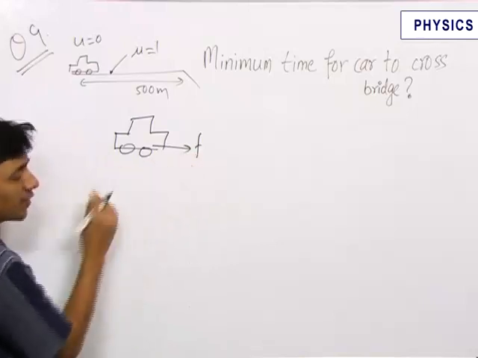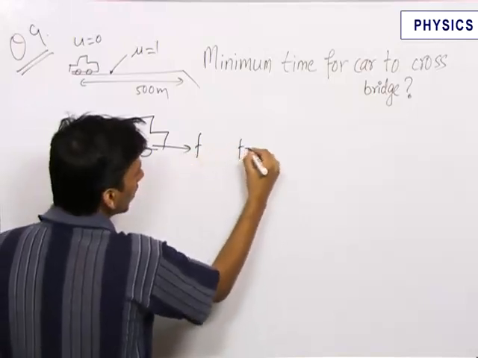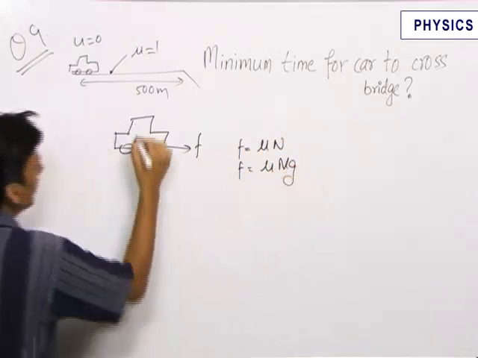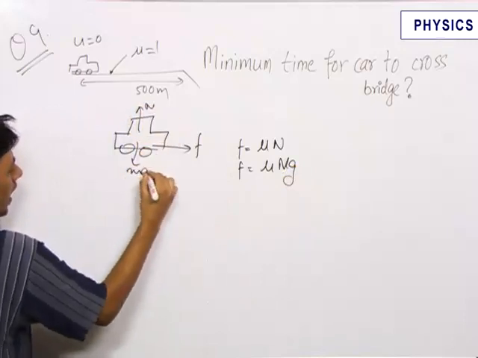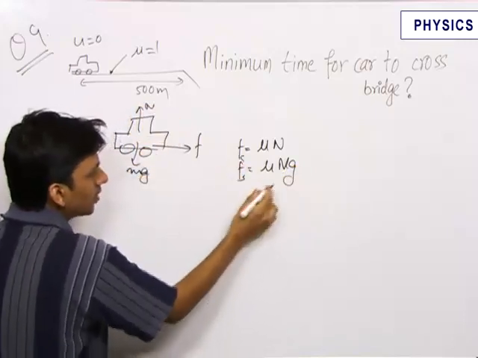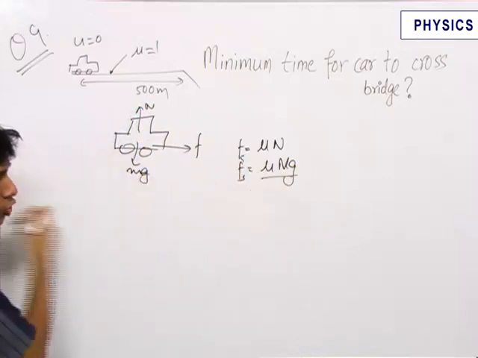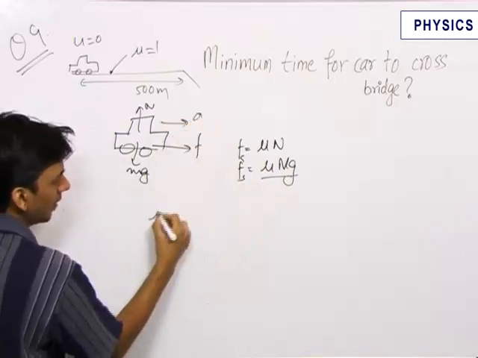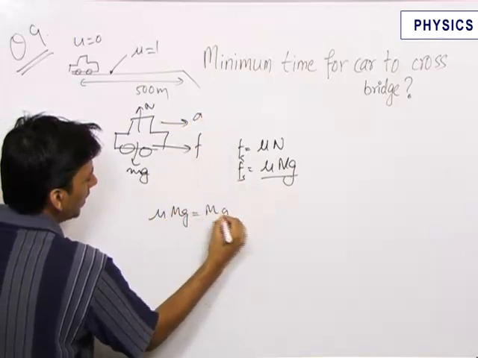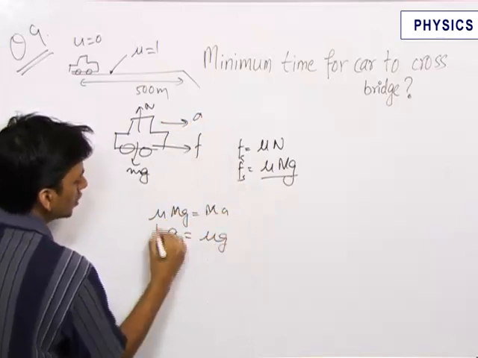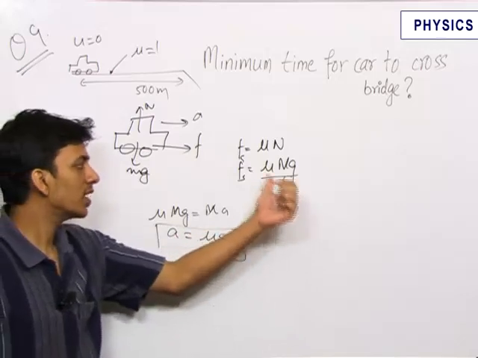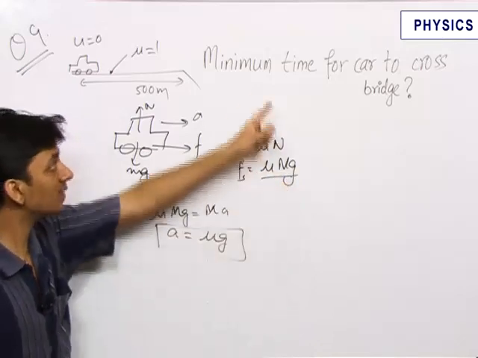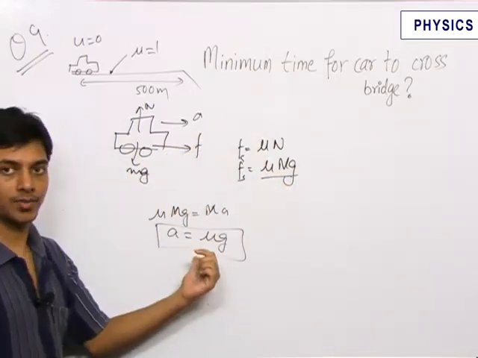Now the maximum value of this frictional force is equal to mu N, that is equal to mu mg, because the normal reaction is equal to mg. This is the maximum friction force that can act in the horizontal direction so as to provide the maximum acceleration. So when mu mg acts here, and the acceleration of this object is a, mu mg becomes equal to ma, so acceleration becomes equal to mu g. If the static frictional force is less than mu mg, then the acceleration is less than mu g. But since we want the minimum time, we will take the maximum acceleration.